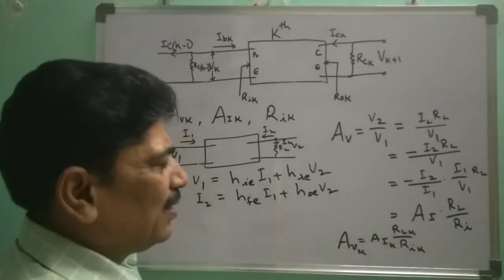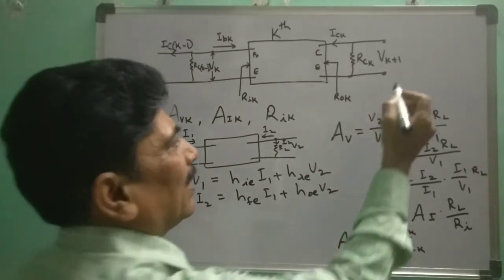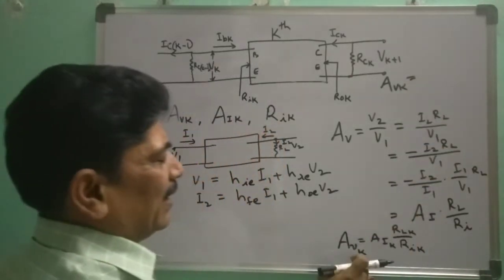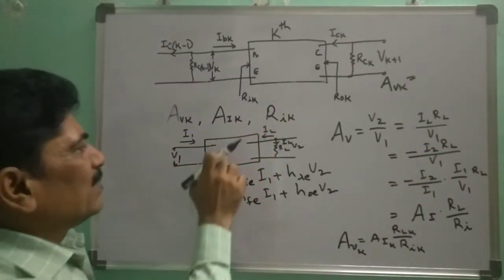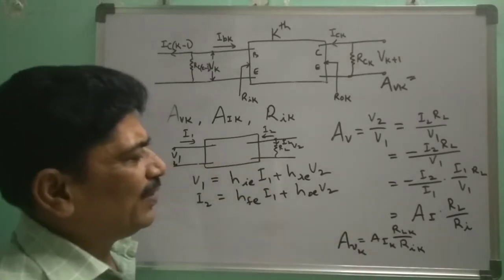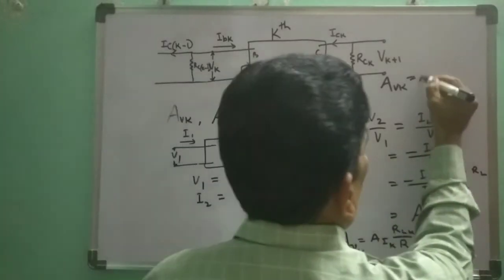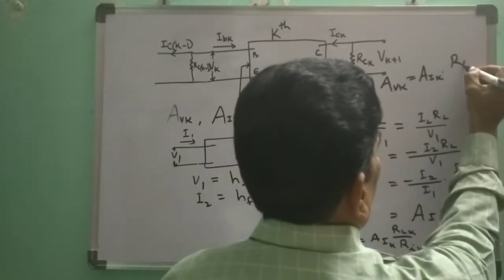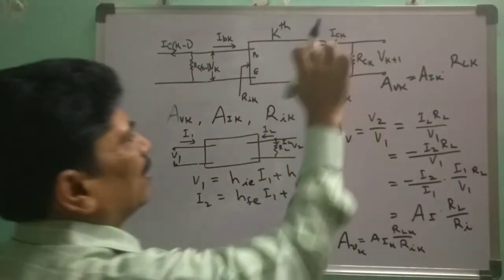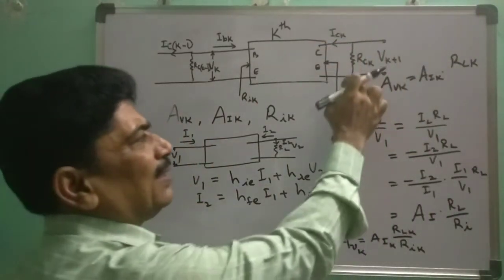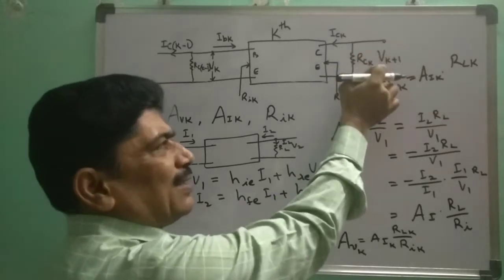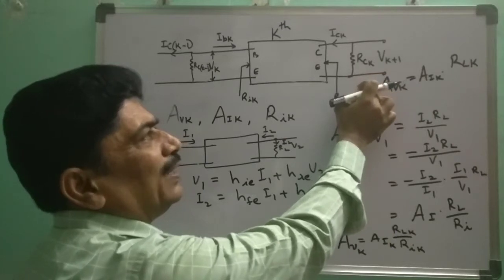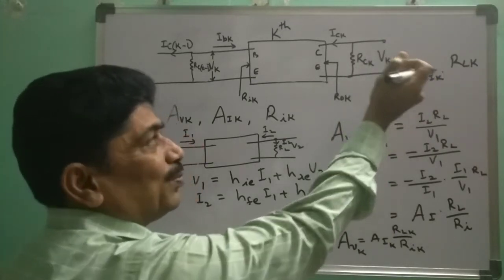Now we have found out the voltage gain, which is AVK, the voltage gain of the kth stage, by putting K as a subscript here. Assume that this is for the first stage, and this is for the kth stage now. So AVK is equal to AIK into RLK. RLK is the effective load resistance of the kth stage. Here the load resistance is the collector resistance only, but for the effective load you have to consider the next stage also, the input resistance of the next stage.